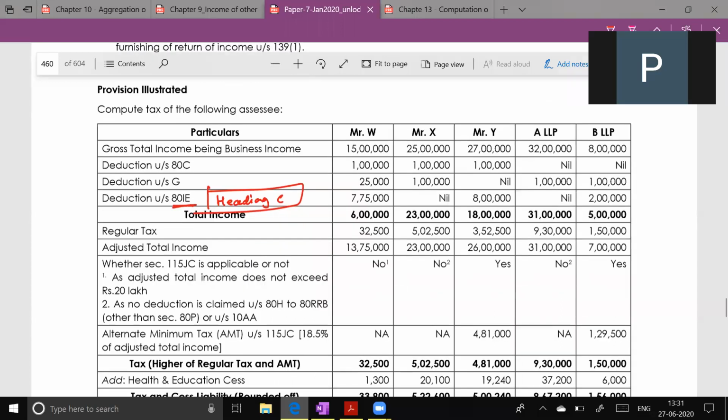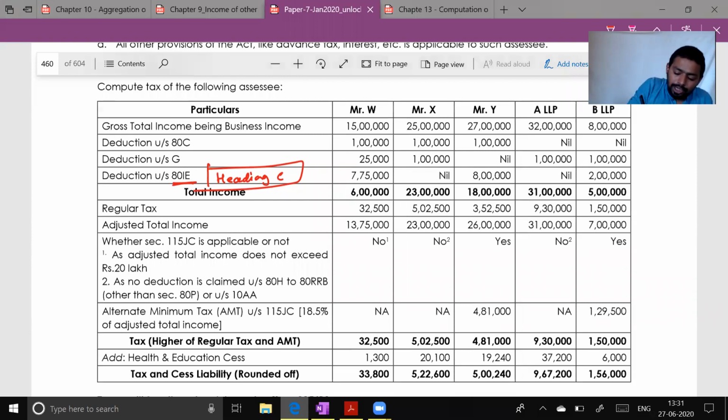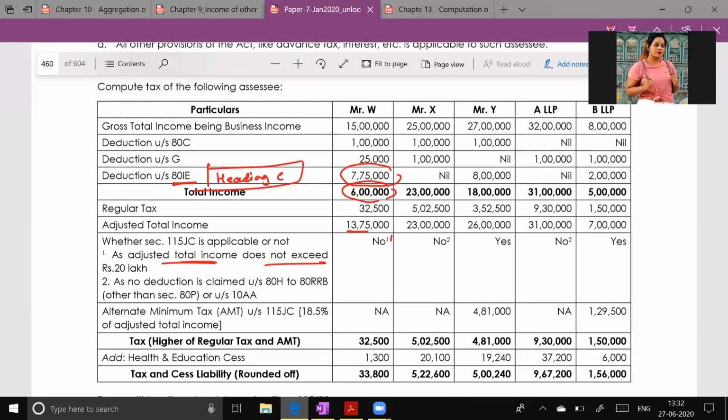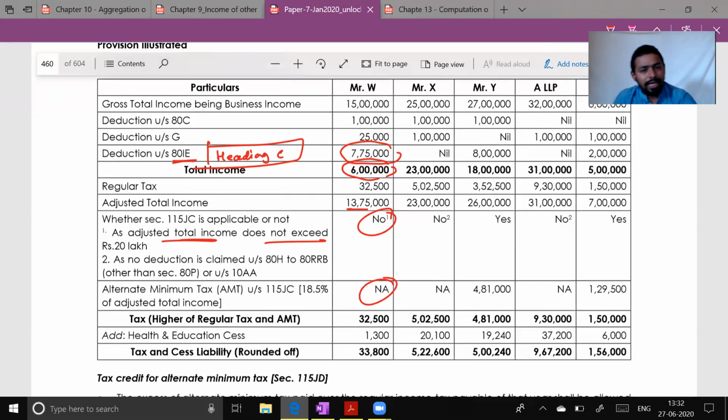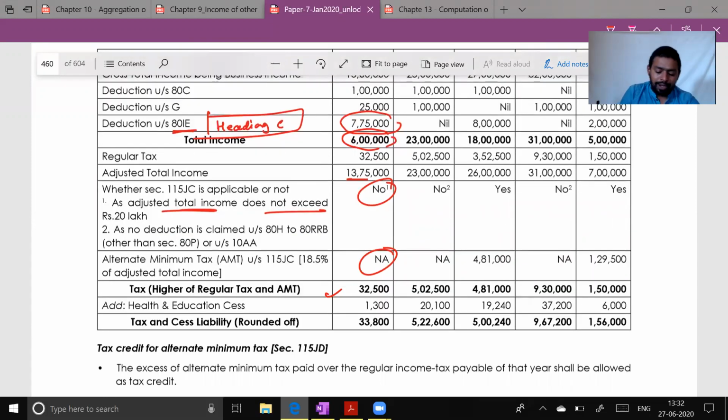Now, adjusted total income is equal to 13 lakh 75,000. How is it possible, sir? This 6 lakh plus this 7 lakh 75,000. If you add these two numbers, then it will become adjusted total income 13 lakh 75,000. Is it more than 20 lakh? No. Therefore AMT will not become applicable. Do you understand why AMT is not applicable here? Yes. So you will pay regular tax 32,500 plus cess 1%. So that will be your final tax liability.